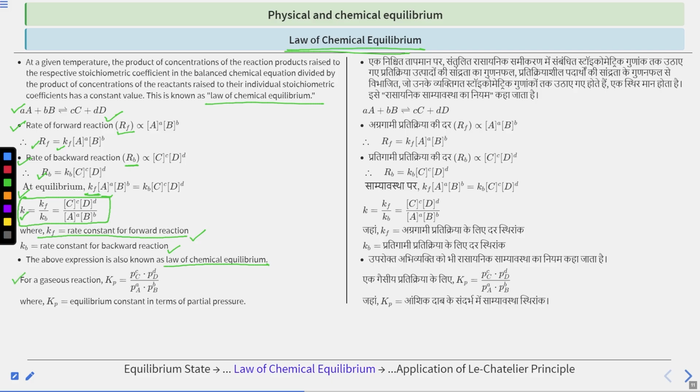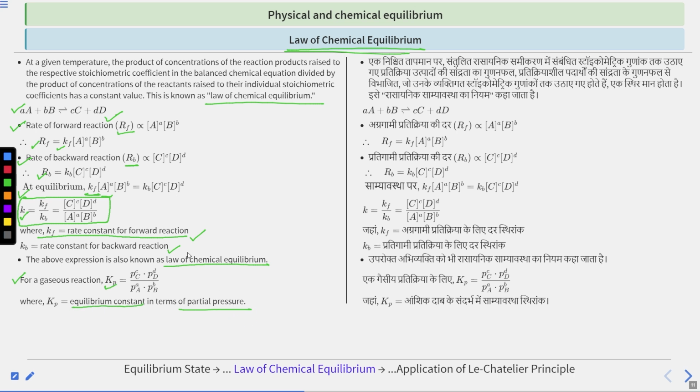And for a gaseous reaction, we can consider Kp = (Pc)^c . (Pd)^d divided by (Pa)^a . (Pb)^b, where Kp is the equilibrium constant in terms of partial pressure.